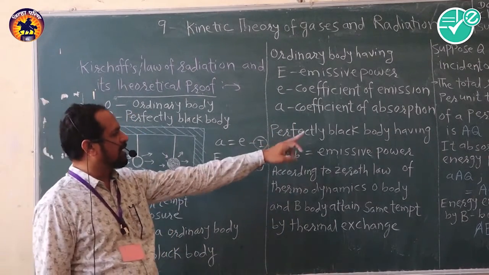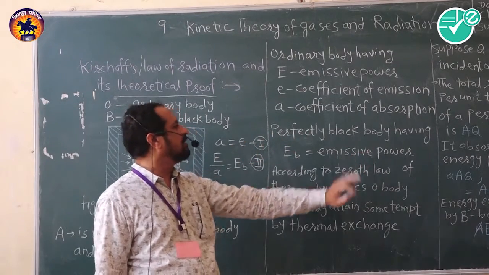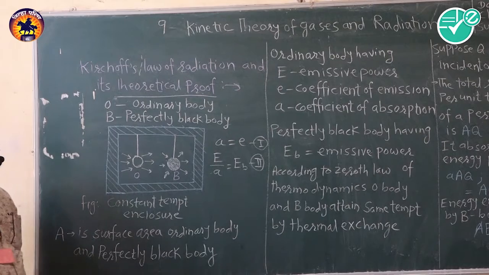Then the perfectly black body has emissive power EB.